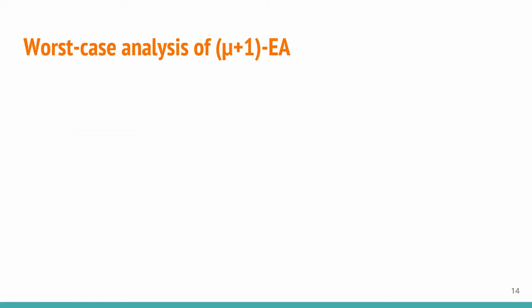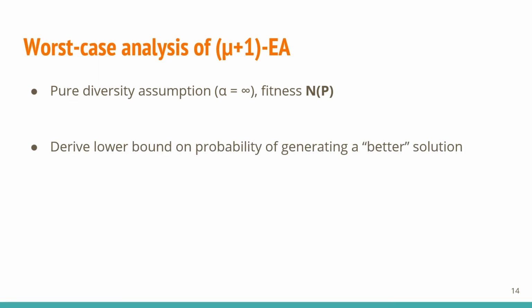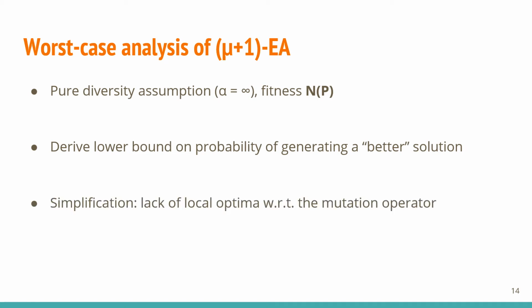Now I'll outline how our worst-case analysis of the mu+1 EA was done. We explored pure diversity optimization to gain a first insight into the working principles of evolutionary diversification of permutation-based solutions. We focus on getting the lower bounds on the probability of jumping to a better fitness level with a good offspring, which we will call a successful event. To this end, we only consider cases where local optima don't exist, meaning strict diversity improvements are always possible in one step. This is because otherwise the lower bounds would be a trivial zero.